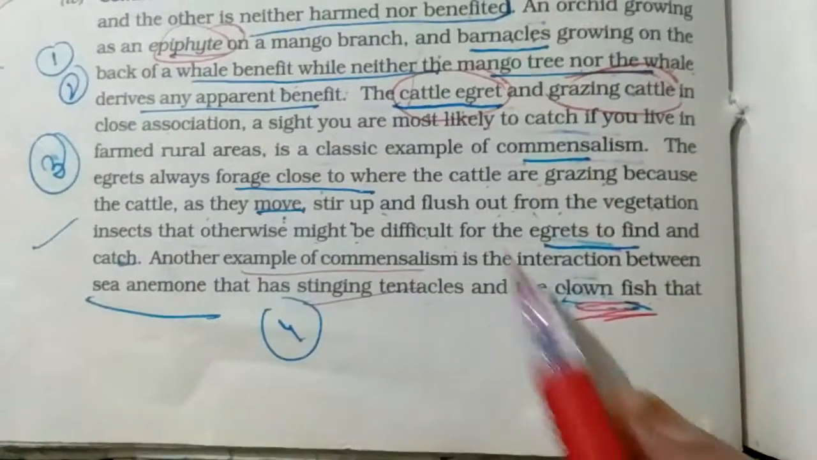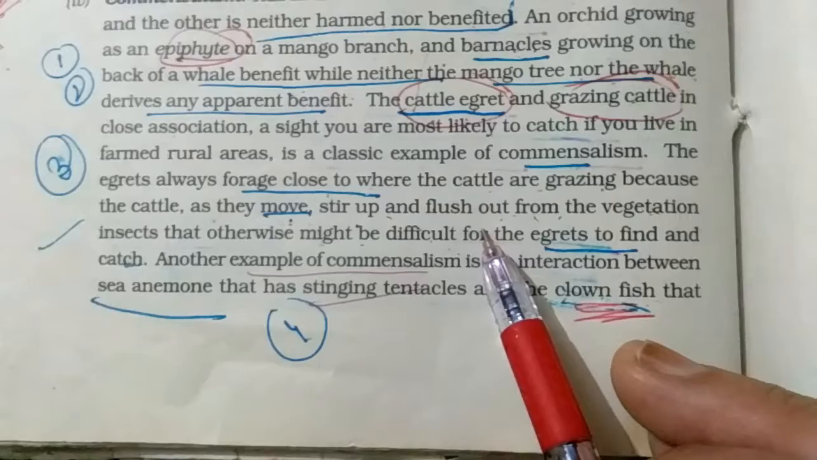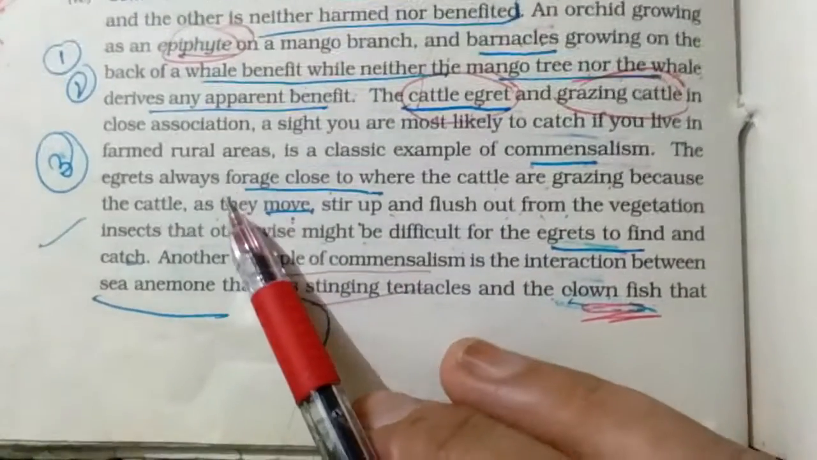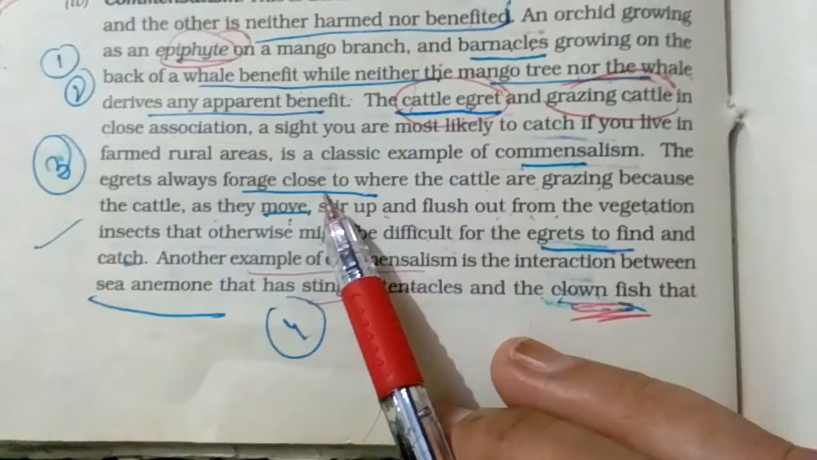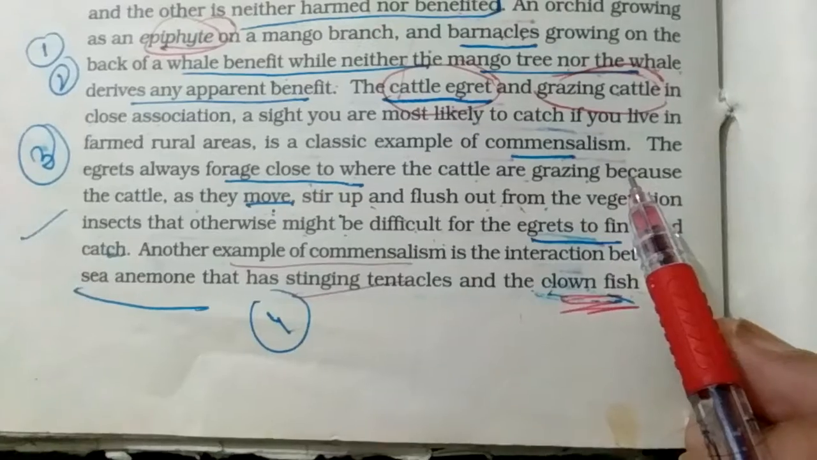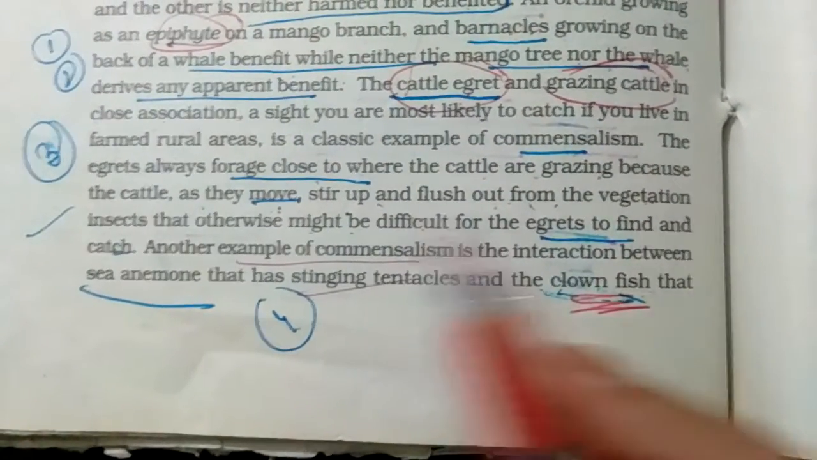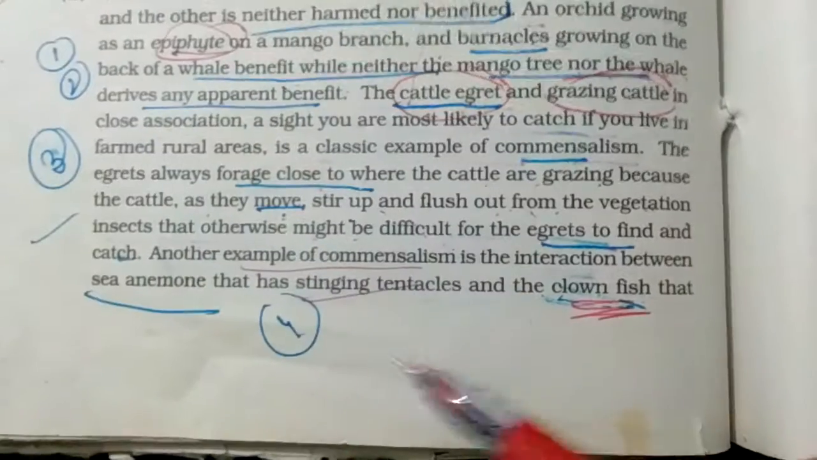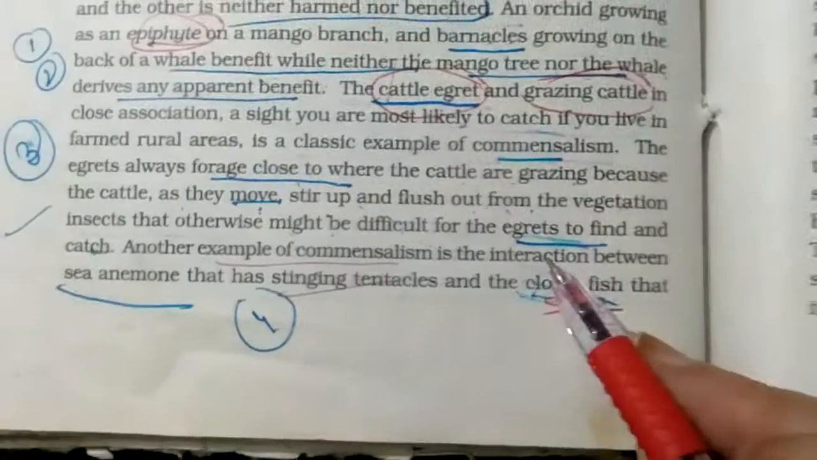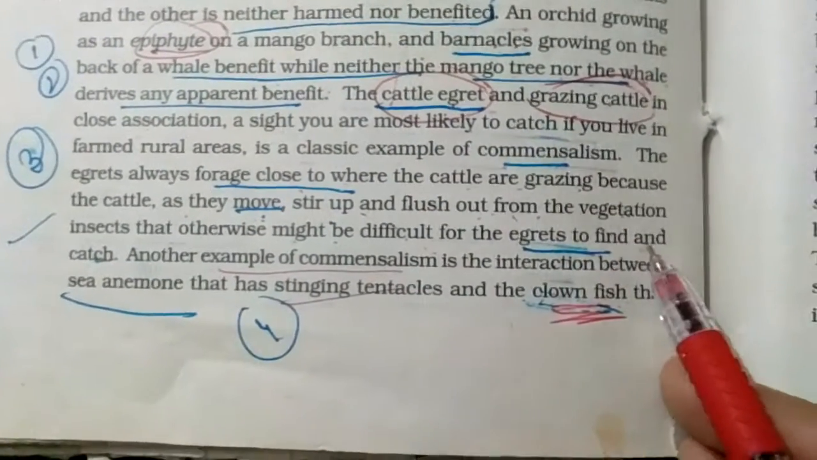The egrets always forage close to the grazing cattle, because when the cattle move and stir up the vegetation, the insects which otherwise might be difficult for the egrets to find are caught by the egrets.